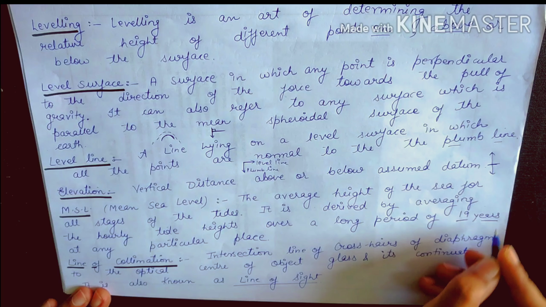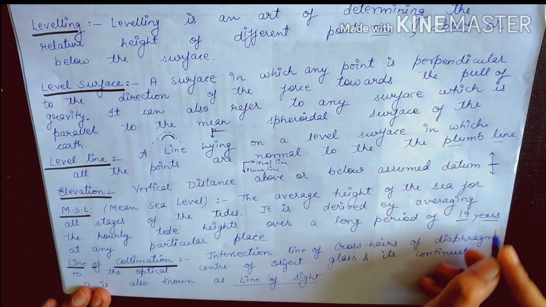Okay. Next is level surface. A surface in which any point is perpendicular to the direction of the force towards the pull of gravity. It can also refer to any surface which is parallel to the mean spheroidal surface of the earth. That is, if it is the mean spheroidal surface of the earth and the surface is parallel to it, going like this, it is called a level surface. Or a surface in which any point is perpendicular to the direction of the force towards the pull of gravity. Like it is the pull of gravity and this surface is called a level surface if it is perpendicular to the